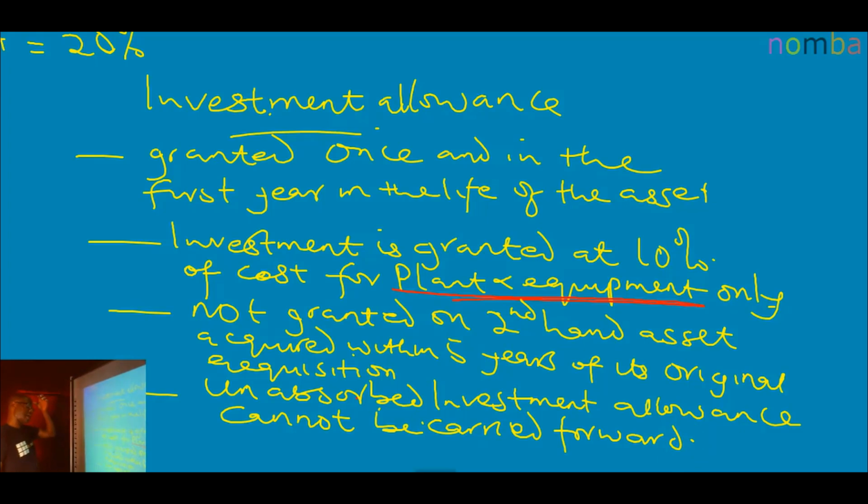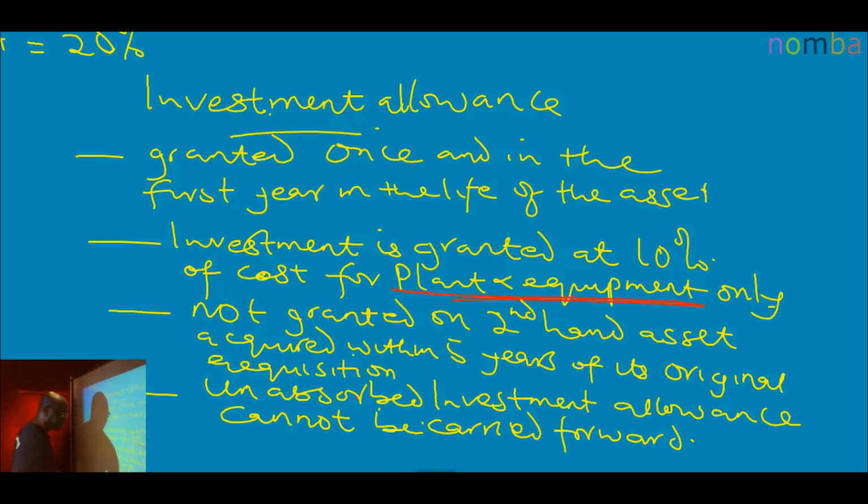Are we there? So these are the peculiarities of investment allowance. One, granted once in the life of the asset, the first year. It is granted at the rate of 10% on cost for plant and equipment only, not granted on second-hand asset within 5 years of its original acquisition. Unabsorbed investment allowance cannot be carried forward. So that's that for investment allowance.